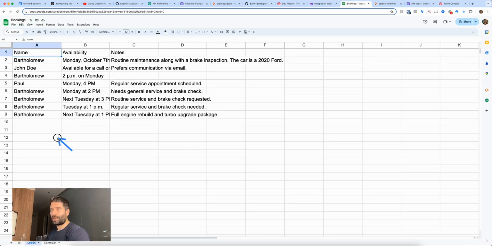And now looking at our sheet, I'm booked in for next Tuesday at 1 p.m. again for that full engine rebuild with the twin turbo upgrade. I'm pretty sure I'm going to go for.